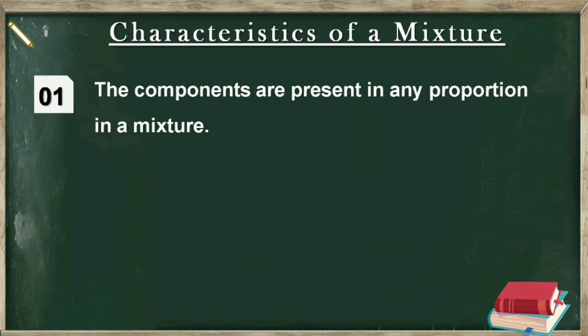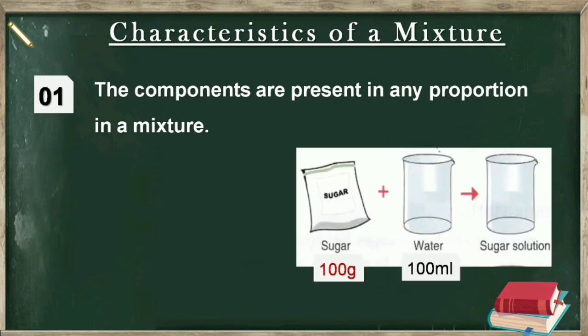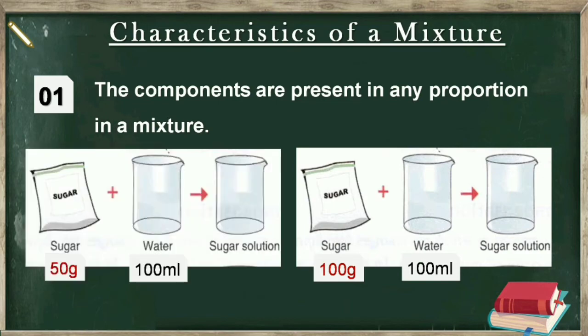Number one is that the components are present in any proportion in a mixture. For example, if we mix 50 gram of sugar in 100 milliliter of water or 100 gram of sugar in 100 milliliter of water, in both the cases sugar solution will be formed. Means to prepare a mixture we can take any amount of the components.